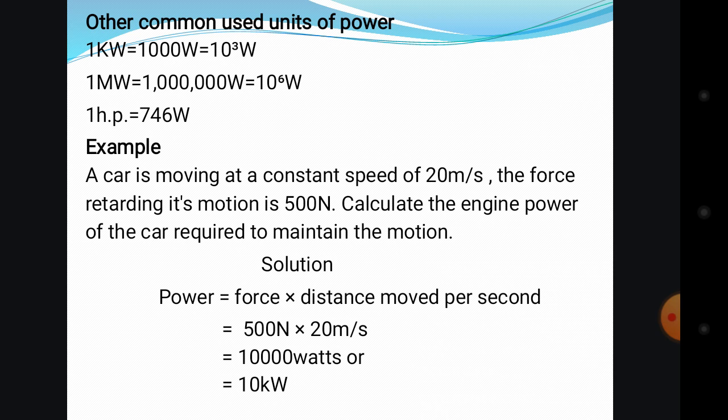So this is the formula we use to calculate the power. I told you there will be situations where you are given a different kind of example, and you can use this formula or the other formula. Each time, you have to look at the values you are given in order to find what you are asked to find. So that's the calculation for the power.